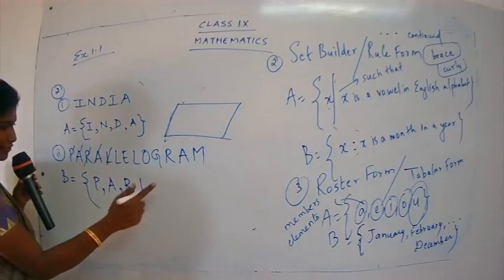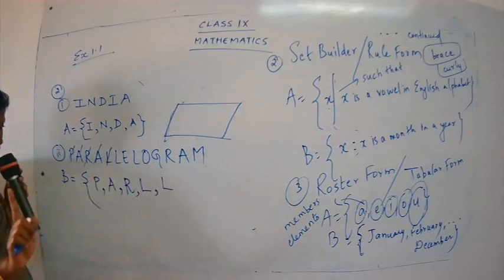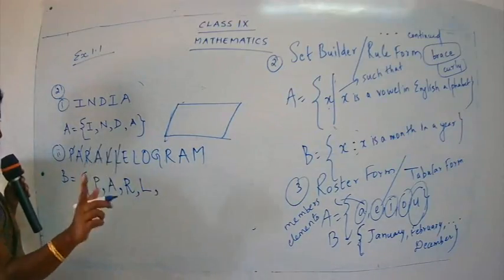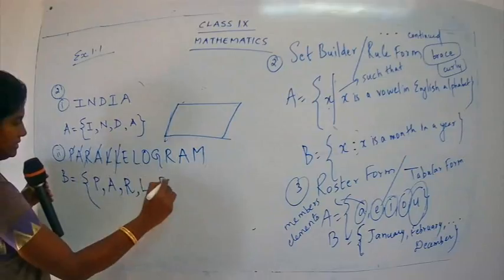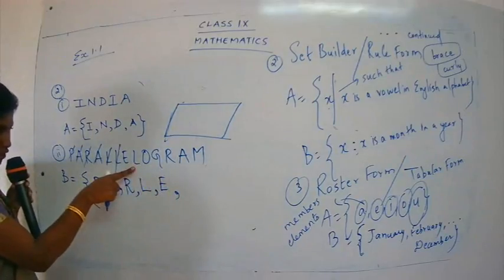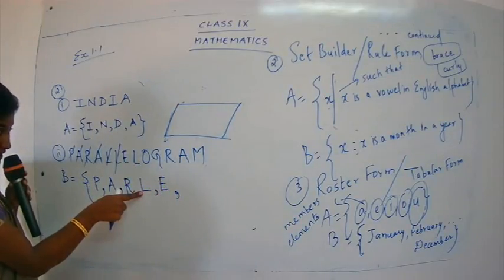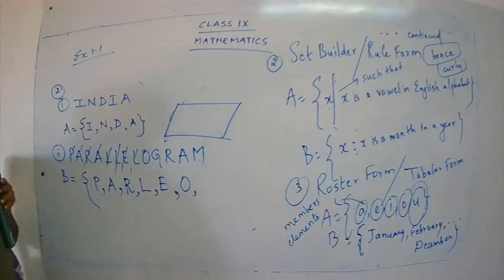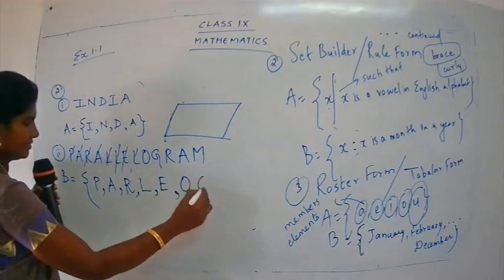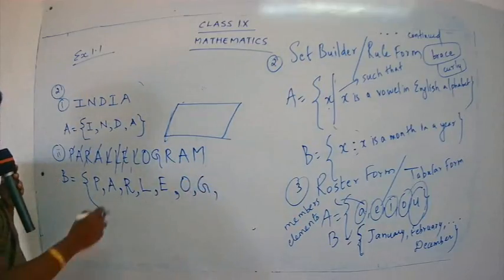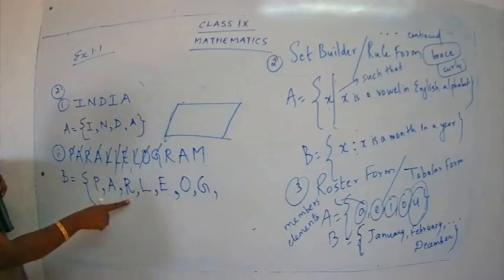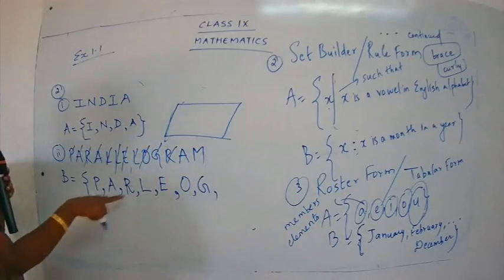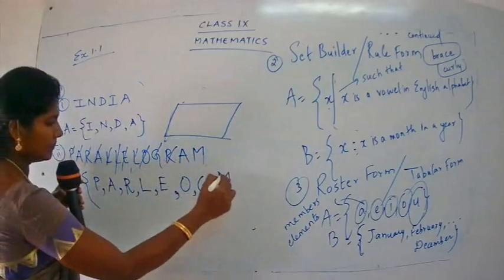Do not write double L. This is not correct. We have to write L only one time. So this L, no need. E, yes. Shall we take this L? No need, because already we have written L. Good. Next, O, good. G, yes. R, no need, because R is already present. Yes, children? A, taken. M. Okay, I'll write M.